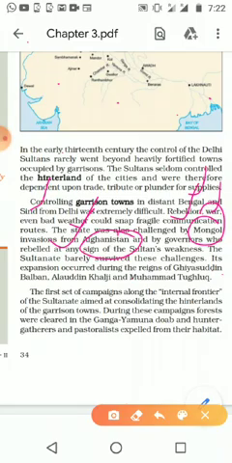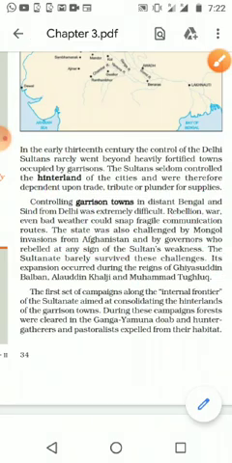And those Mongols came through Afghanistan, maybe because of the presence of Mount Himalaya. They can't reach directly, so they went to Afghanistan, and from there reached here in India. So that was another problem the Delhi Sultans faced. And governors who rebelled at any sign of the sultan's weakness.